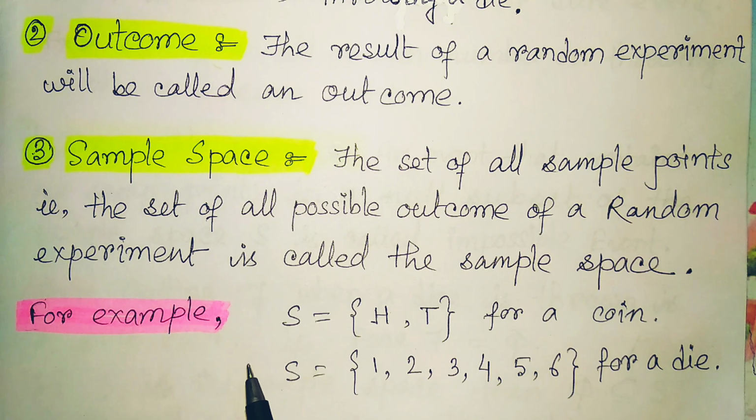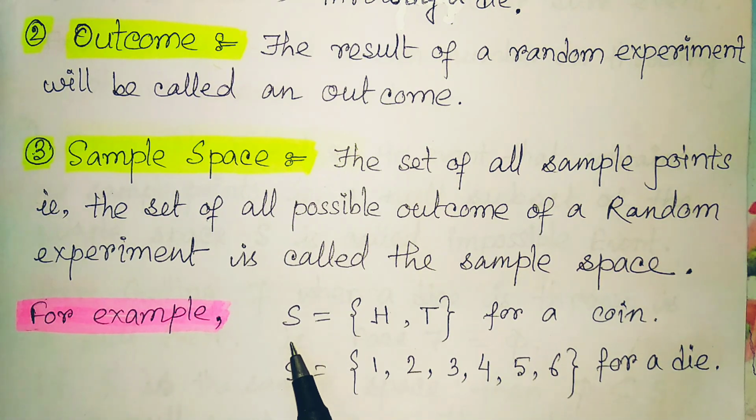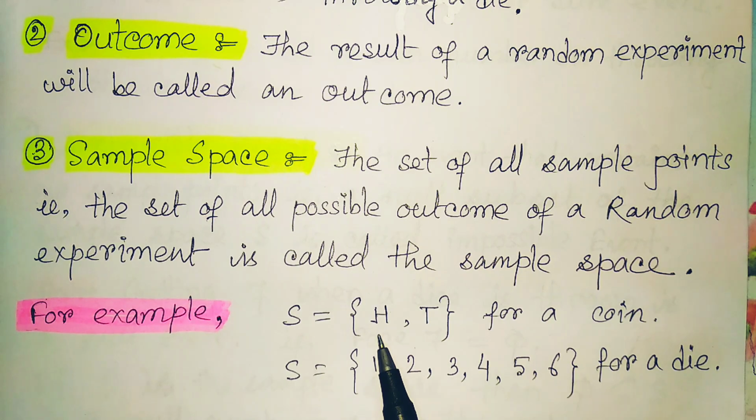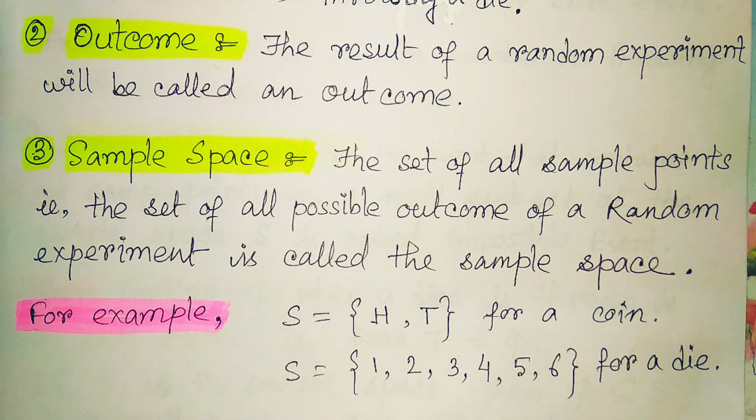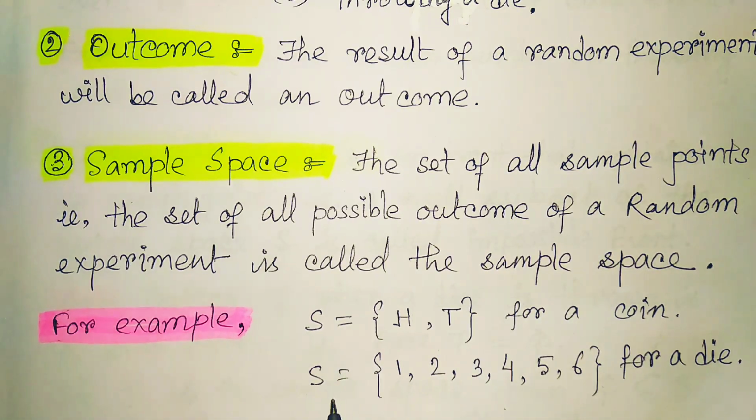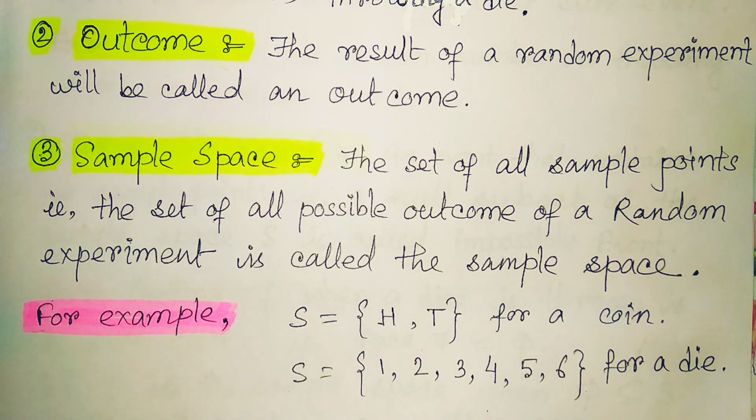When we toss a coin, its sample space is denoted by S, and this sample space contains the values head and tail. If we throw a die, then all its outcomes are either 1, 2, 3, 4, 5, 6, and all of these together create the sample space for the die.